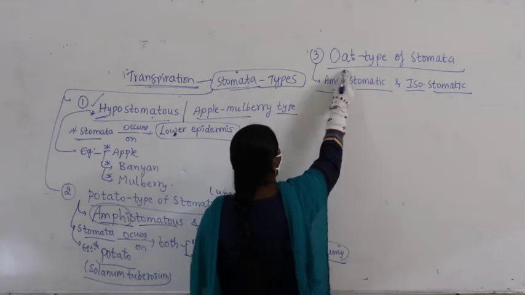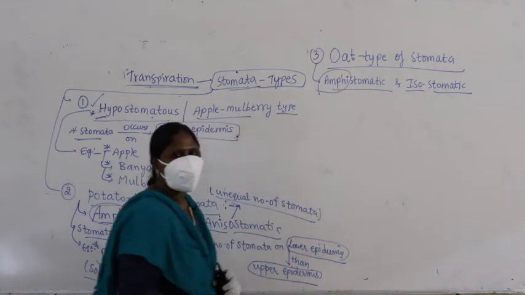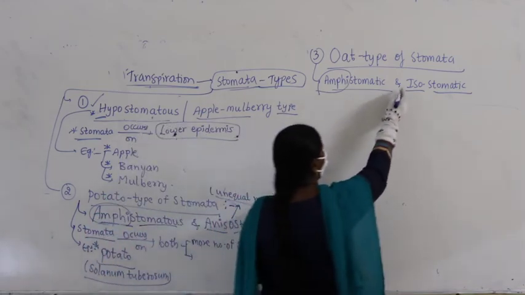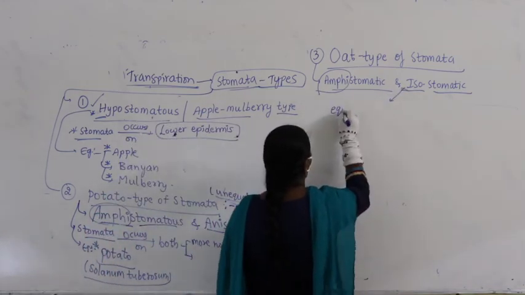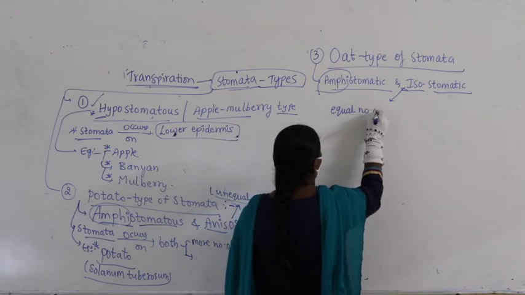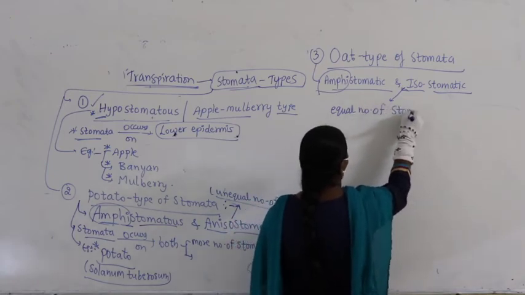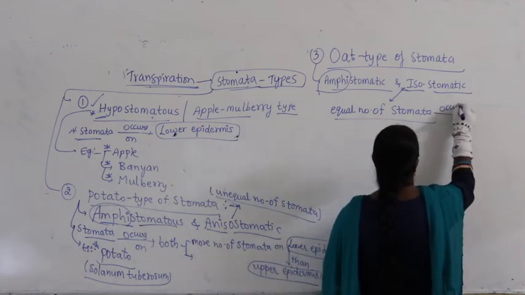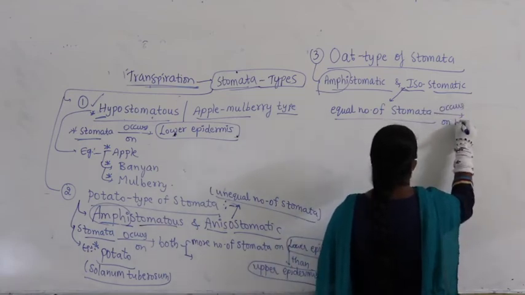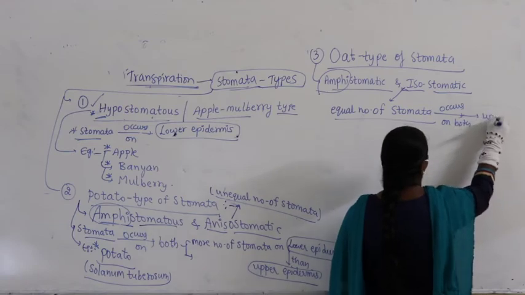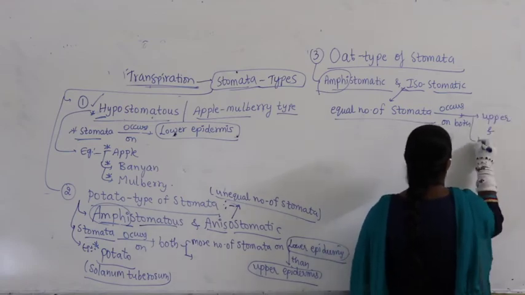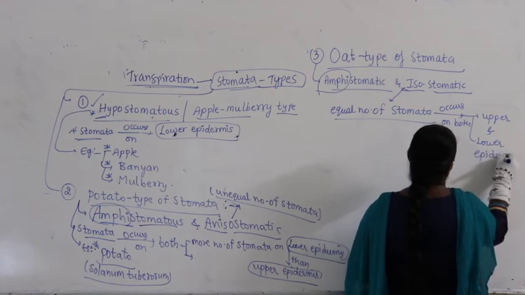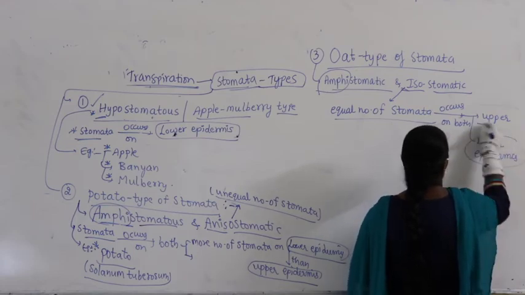Amphi means stomata occurs on both upper epidermis and on lower epidermis. Isostomatic meaning here equal number of stomata occurs on both upper and lower epidermis.